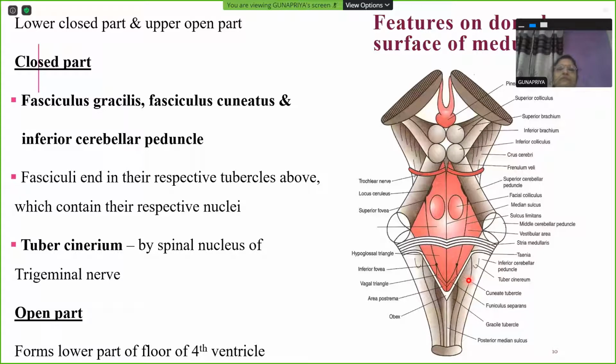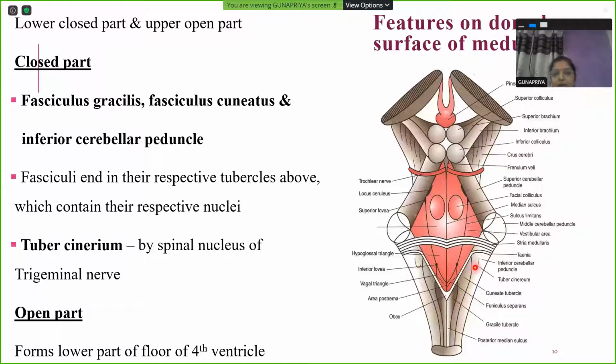And these tubercles contain their respective nuclei. Within these tubercles, you have the same named nuclei, gracile nucleus and cuneate nucleus. All these are concerned with the fibers carrying the sensations, the proprioception, from the various parts of the body to the higher sensory centers in cerebral cortex. We'll be seeing that later. Tuber cinereum is a small part that you see here in close relation to these two fasciculi, and this is formed by the spinal nucleus of trigeminal nerve.